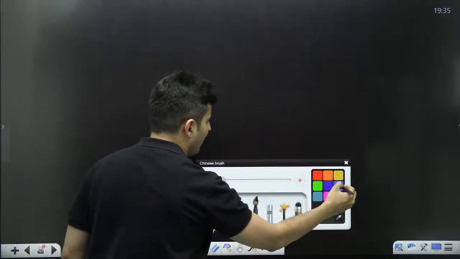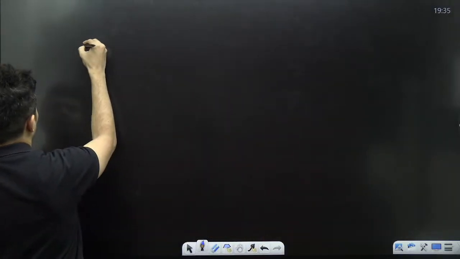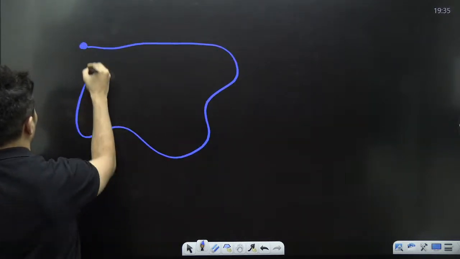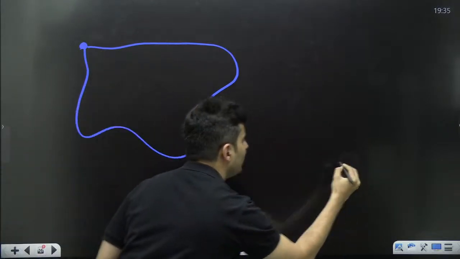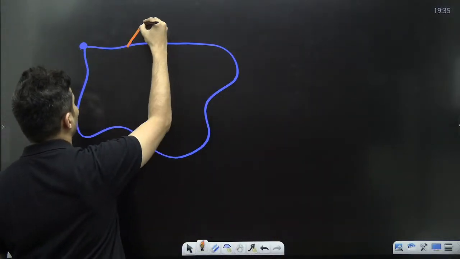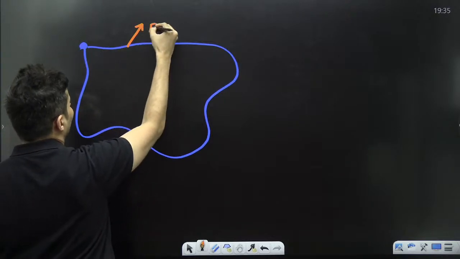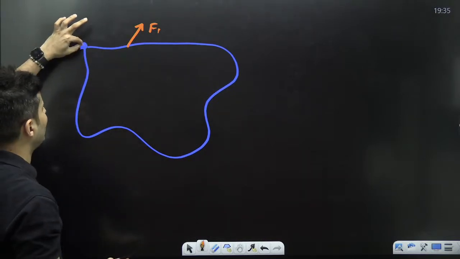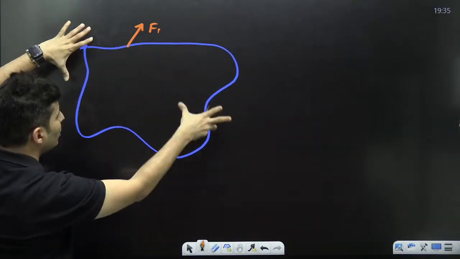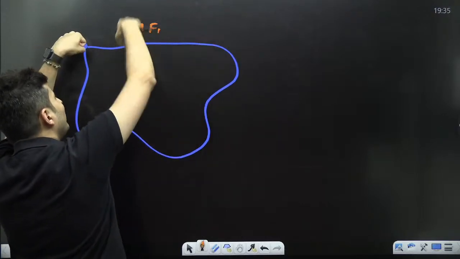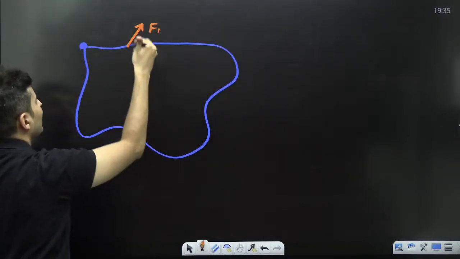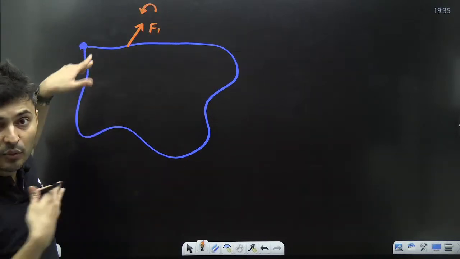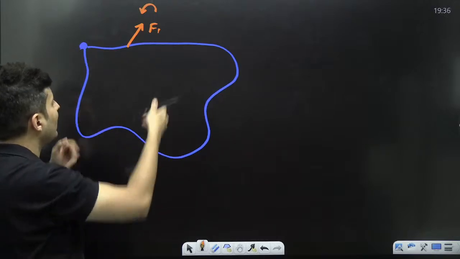Say for example, this is the axis and this is a body over here, and there is a force F1 acting over here. In what direction will it create a torque about this axis? Think, what will this force do to this body? It will pull it up, it will rotate like that. So 100% it will create an anti-clockwise torque, if you see it from this side.